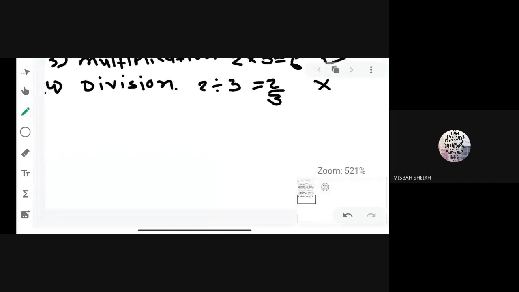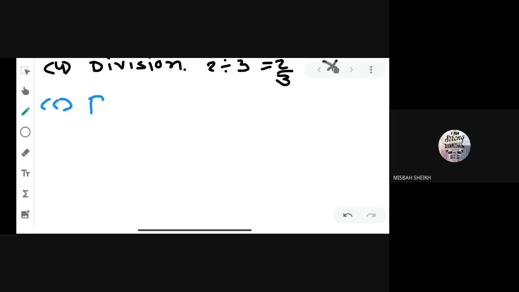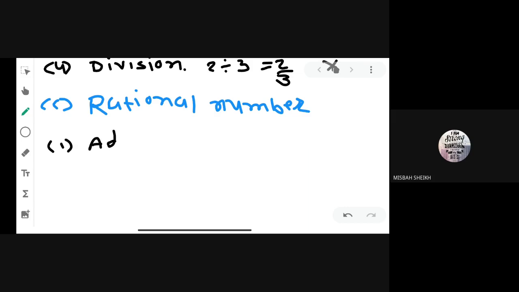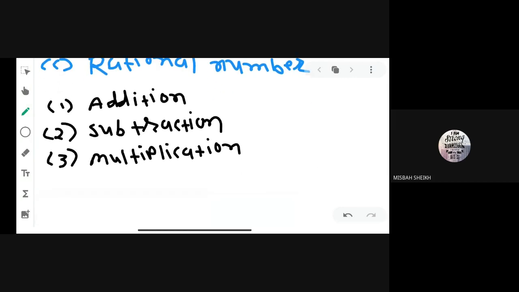Okay. Now we are discussing the third group, which is rational numbers. In rational numbers, again we have to show these four different mathematical operations: addition, subtraction, multiplication, and division.